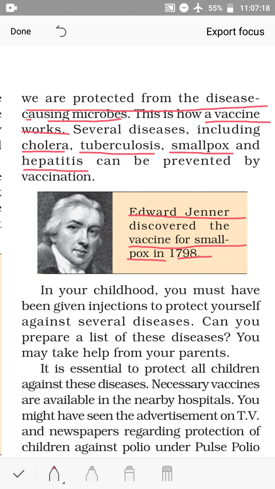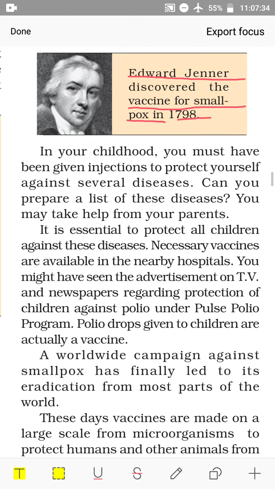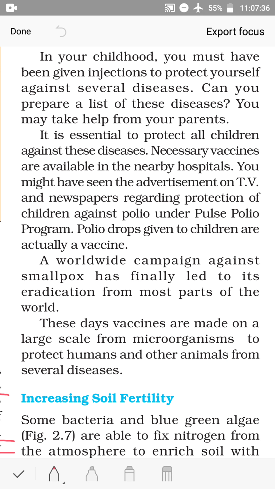Can you prepare a list of these diseases? You may take help from your parents. Some of these are diseases against which you have been immunized. The mark I asked you to see today is certainly from a disease against which you are immunized. It is essential to protect all children against these diseases. Actually, vaccination is done for babies when the immune system is developing the ability to fight against specific diseases.